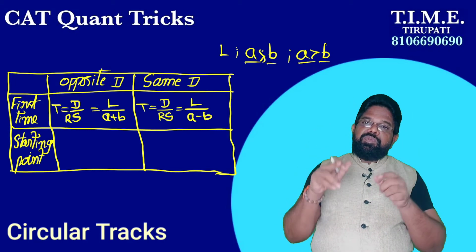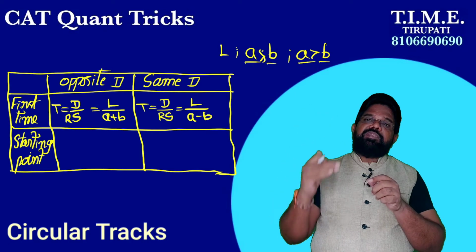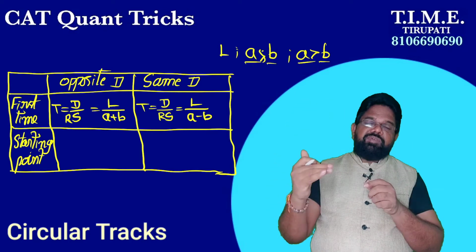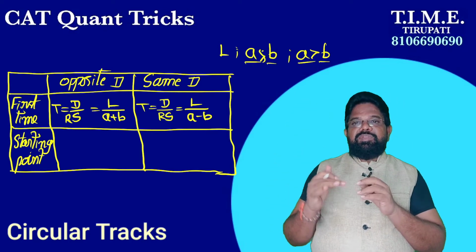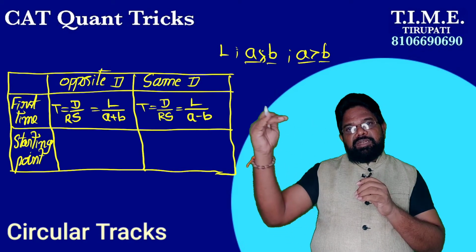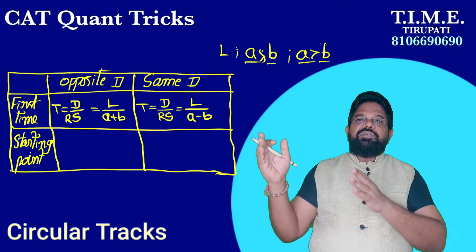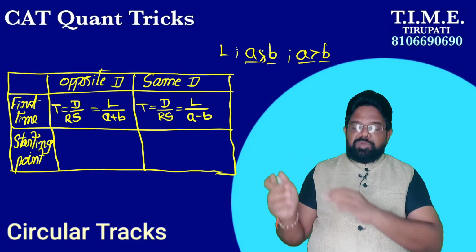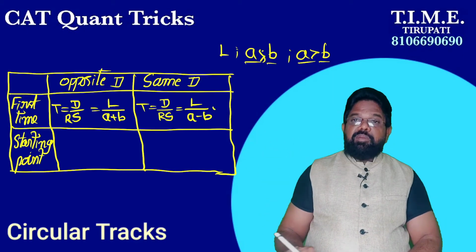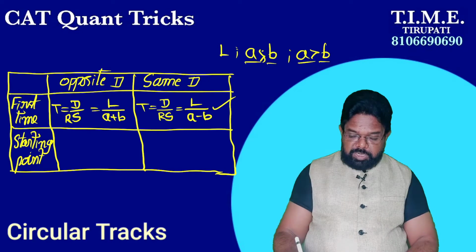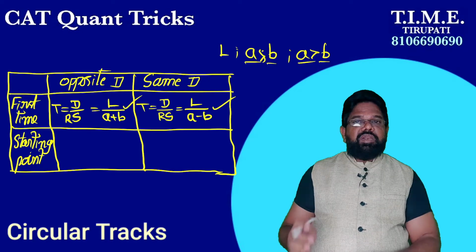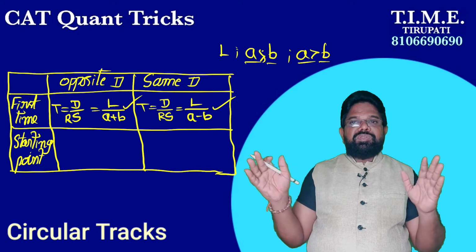If they are running in opposite direction, time equals distance by speed, distance is the length of the track, by relative speed, which is A plus B. If they are running in the same direction, time equals distance by speed, distance is the length of the track, by relative speed, which is the difference of the two speeds, A minus B. So it is L by A minus B. If they are running in opposite direction, L by A plus B. You can remember it very easily, very simple keynotes.